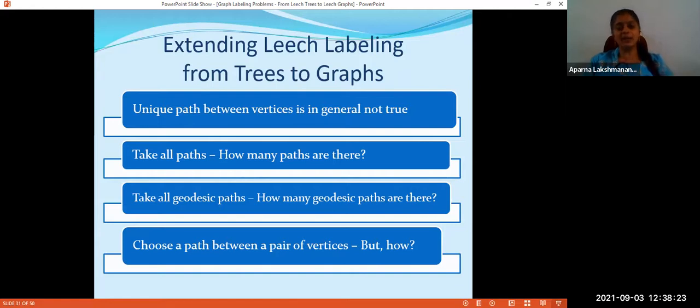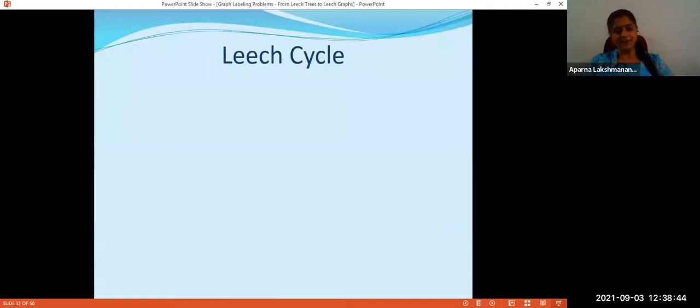I will choose one among them. That's purely my choice, to ensure that the path weights are precisely 1, 2, etc. up to NC2. So that is also a possibility. So we thought of all these possible ways of extending the concept to Leech graphs. Initially, we took the first way of generalizing it and checked whether there exist such graphs. If again there do not exist such graphs, then there is no use for that. We can apply it only if we can find graphs which admit such labelings.